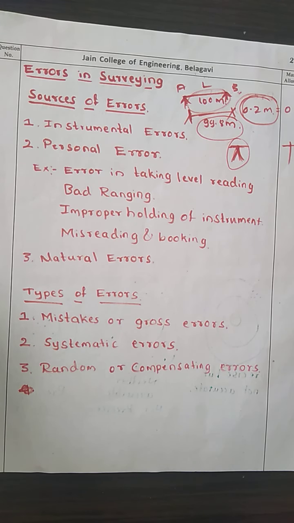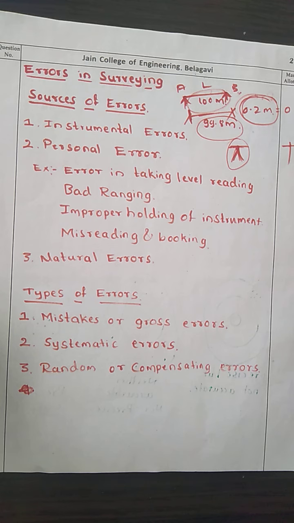These are some of the errors where a human makes a mistake, and we call it a personal error. Instrumental errors are nothing but due to the imperfection or faulty adjustment of the instrument. Might be the instruments have some errors in them, or there are faulty adjustments of the instrument, then we call it an instrumental error. Personal error is if a person makes mistakes in taking the reading, improper holding of the instrument, bad ranging, we call it the personal error.